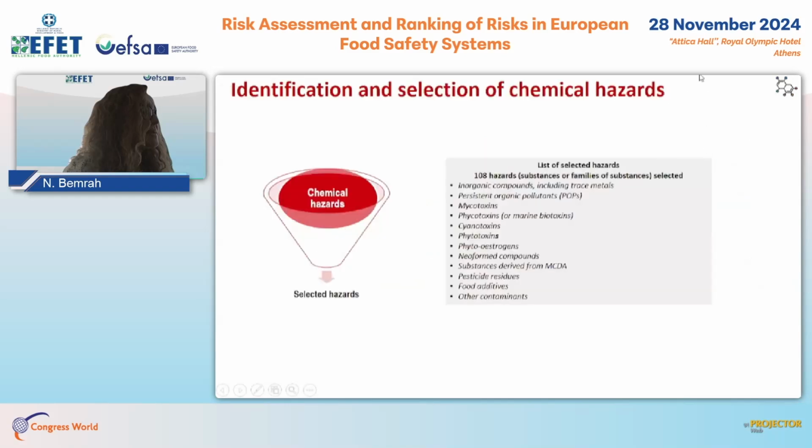So based on this first step, this is the list of the 108 hazard groups that were selected and classified as relevant for the ranking. And as you can notice, most of the chemical contaminants or families of substances are covered by this list, by this selection.